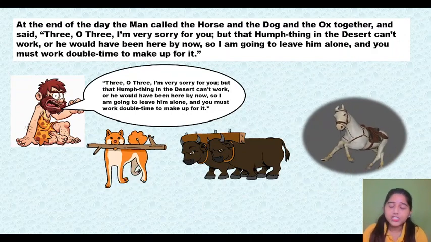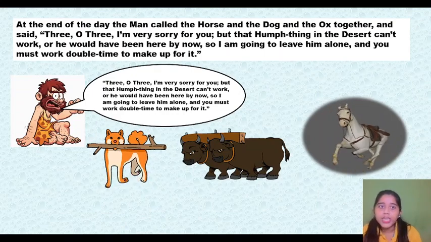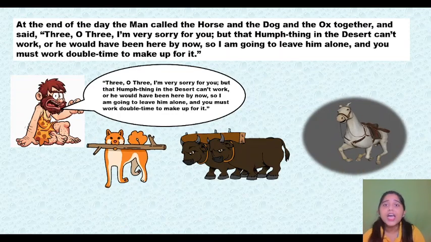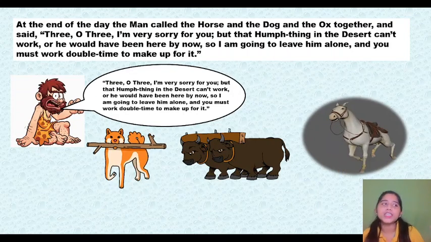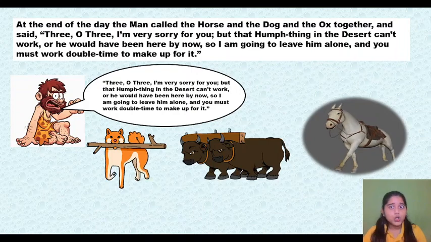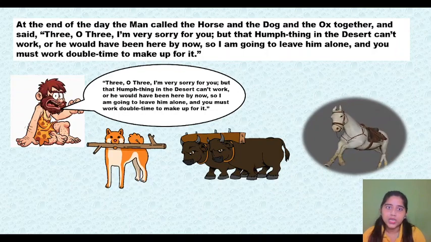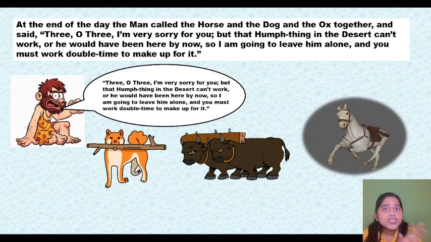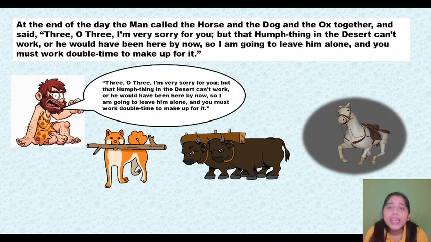I am very sorry to say that the hump thing, meaning the camel, won't work. He is very lazy, he is very idle and he won't work. So I have to leave that thing there in the desert only. And now you three have to make up for the camel. So now the work was the camel's, but these three creatures have to do it just to make up for his laziness.